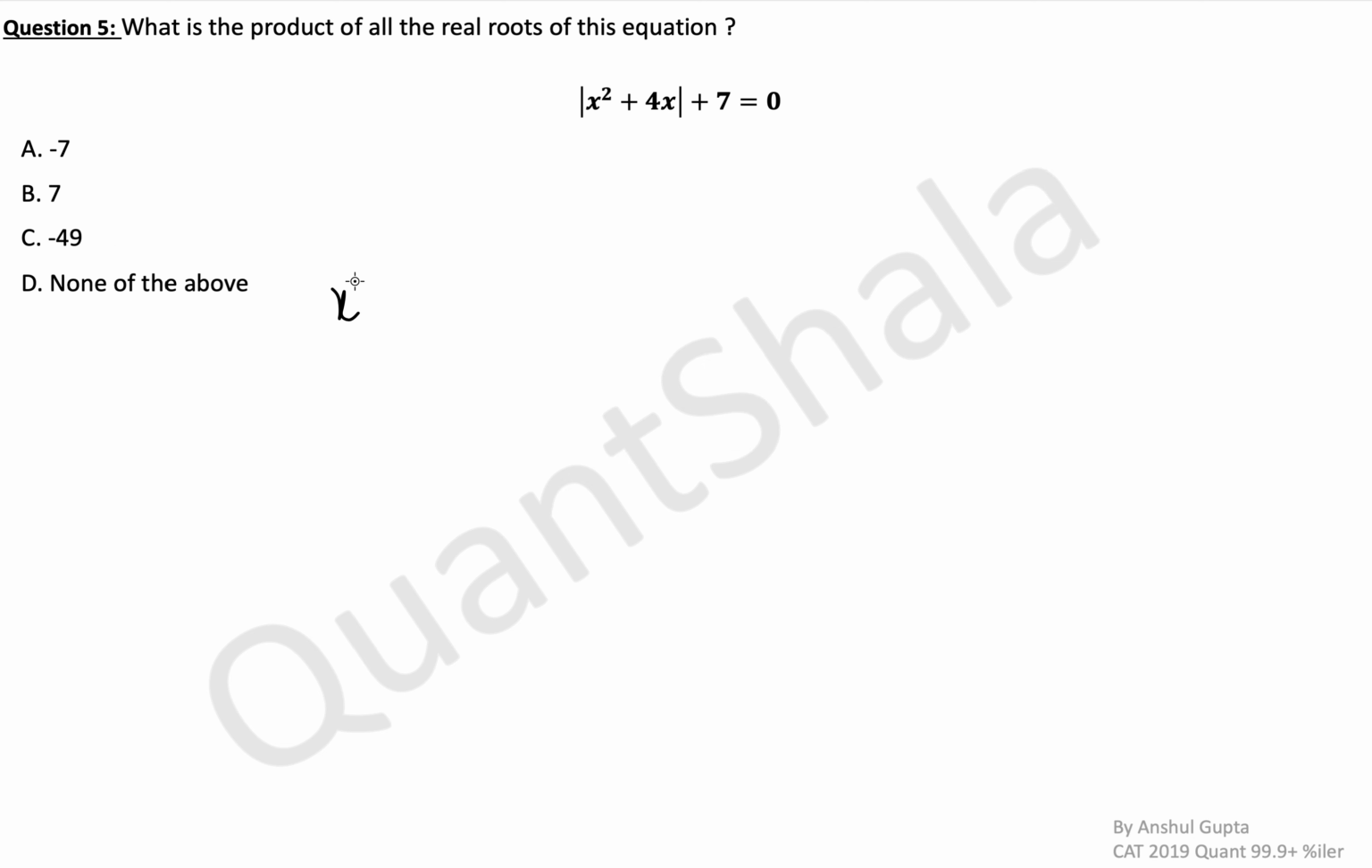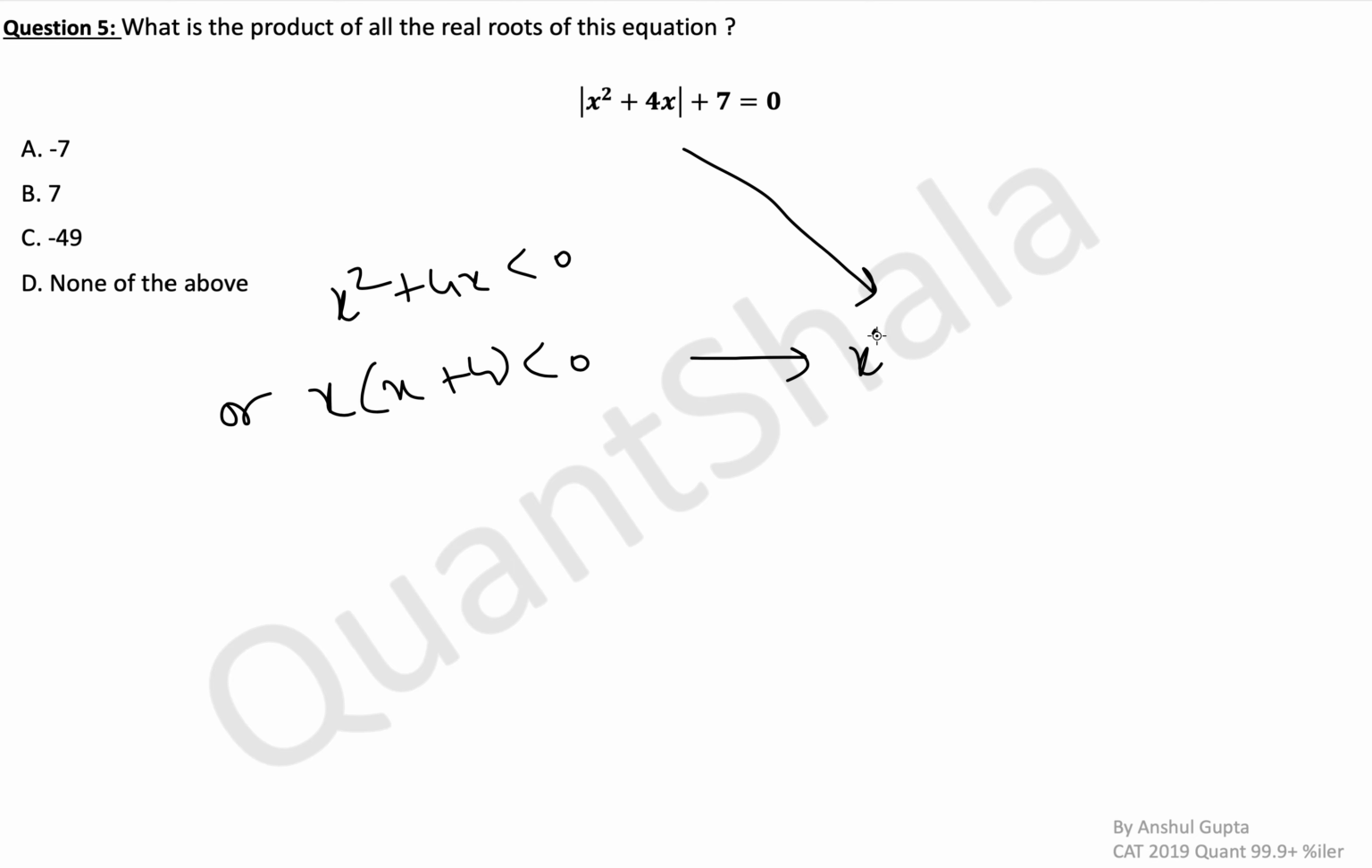So second case is if x square plus 4x is less than 0, or you can say x into x plus 4 is less than 0, then this equation is x square plus 4x minus 7 is equal to 0. Okay, so this is a legit equation. This will give us real roots, but let's say it gives us a root of, let's say, x is equal to 2. Just taking an example, if x is equal to 2 is a root, then that is a valid root, because, oh, I didn't do this.